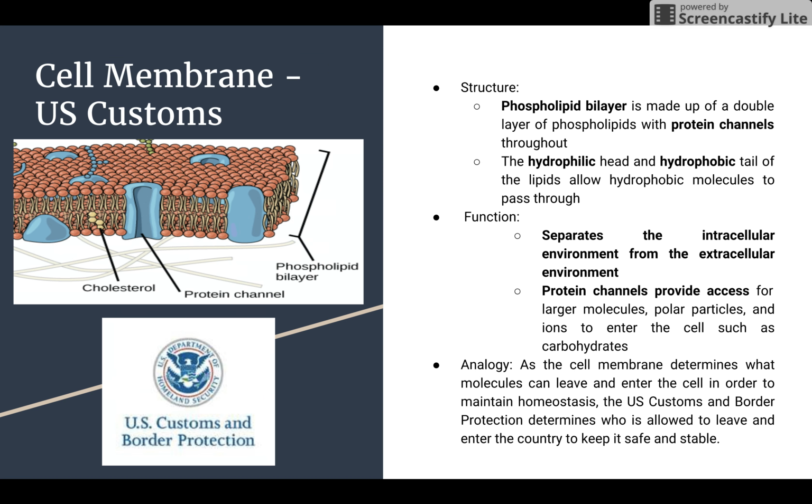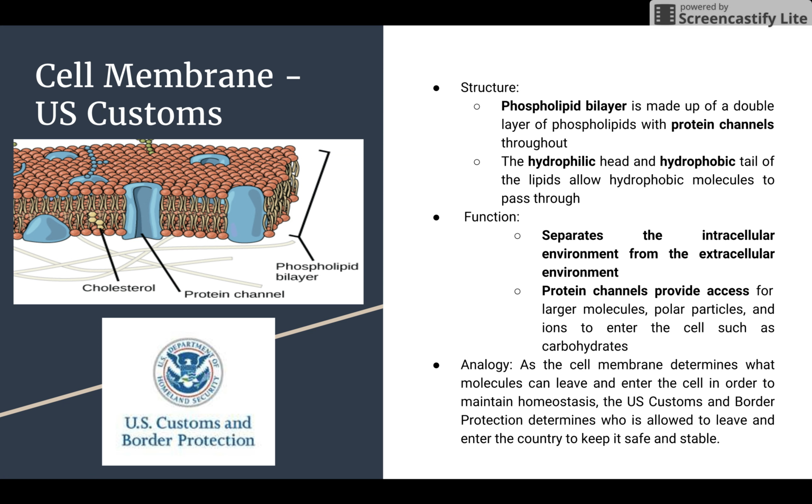embassies in foreign countries. The structure of the cell membrane is that it has a phospholipid bilayer, which is made up of a double layer of phospholipids with protein channels throughout. The hydrophilic head and hydrophobic tail of the lipids allow hydrophobic molecules to pass through. The function of the cell membrane is that it separates the intracellular environment from the extracellular environment, and that protein channels through it provide access for larger molecules, polar particles, and ions sent to the cell, such as carbohydrates.